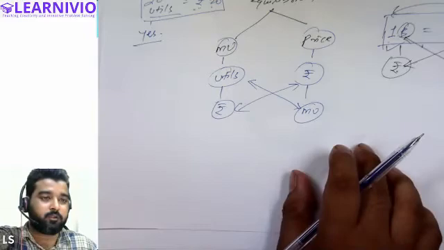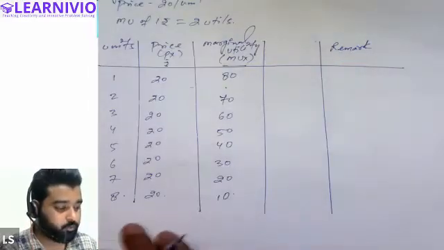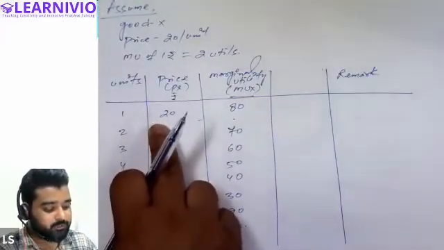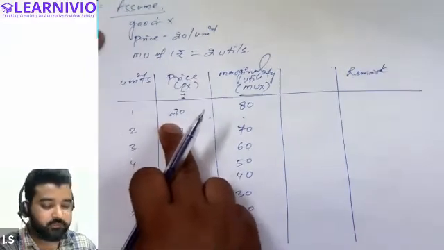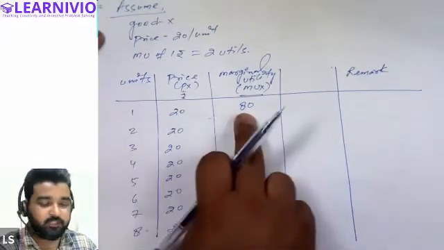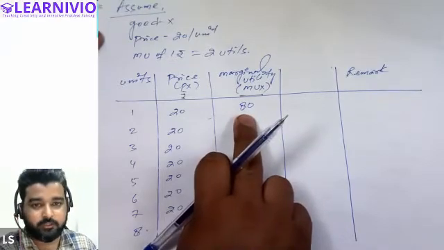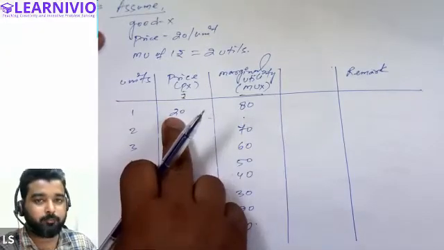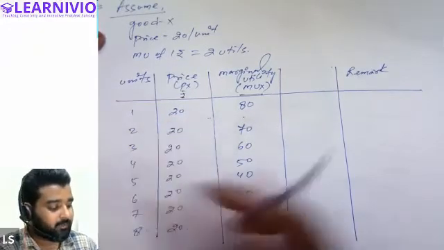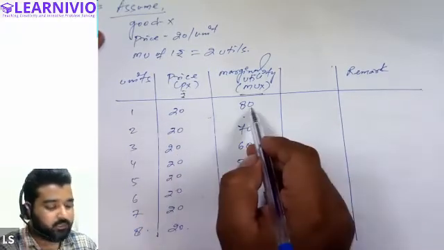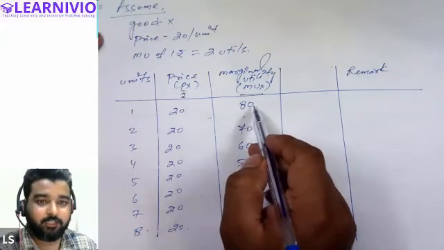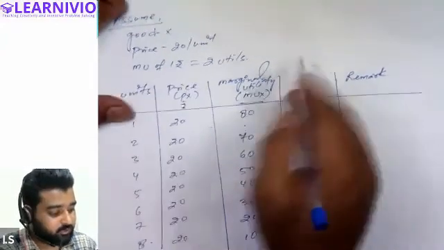There is a need to convert the measuring unit, so both should be in common terms. Just a minute, let me show you. See what is here. The amount the customer is paying for the commodity is 20 rupees, and the amount of satisfaction he is getting is 80 utils. So because utility is greater than the price, the consumer should buy it, correct? But instead of comparing the price with the utility, we should compare the price with the utility in terms of money. We should convert the marginal utility in terms of money.